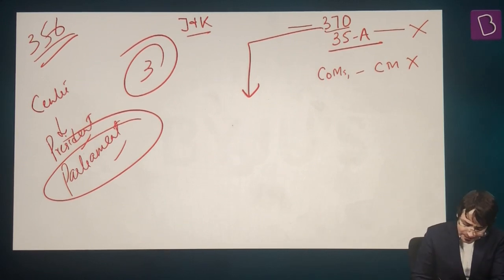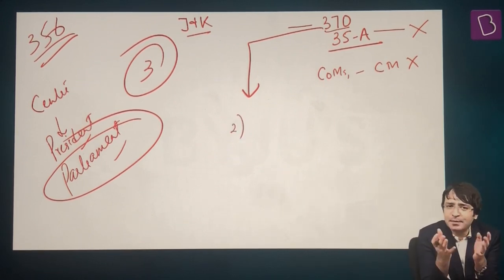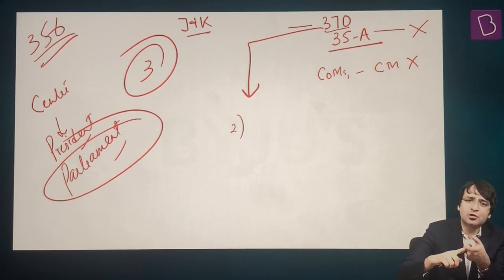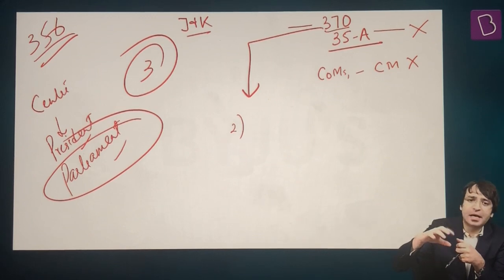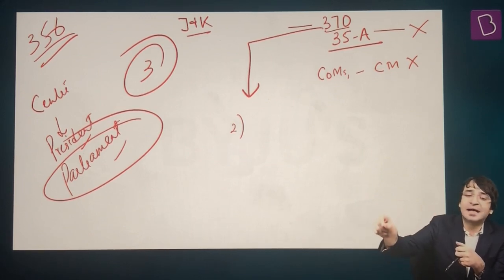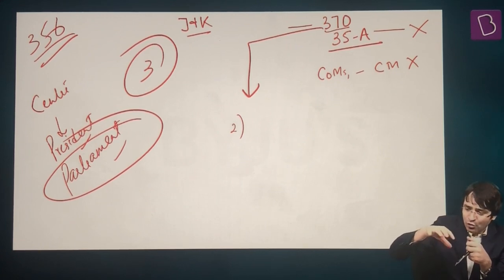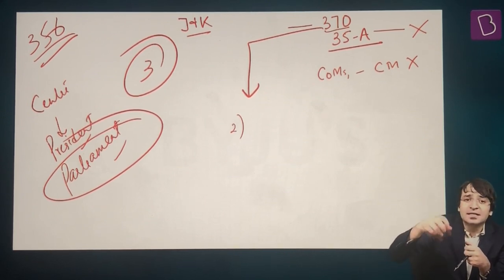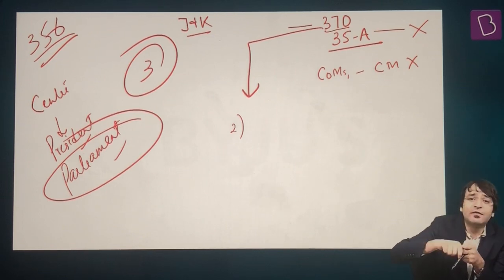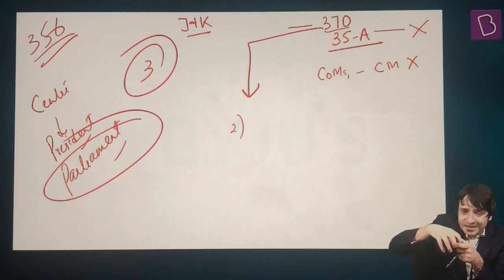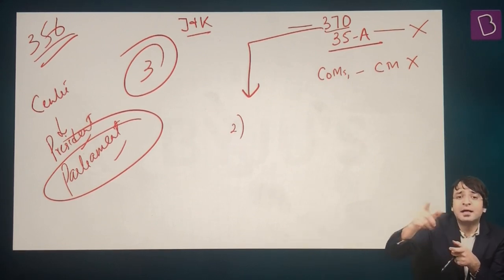That's number one. Number two, some people argued about president's rule. Under president's rule, yes, parliament becomes the legislative assembly of that state. If a state, Jammu and Kashmir, is placed under president's rule, who becomes the legislature of the state? Parliament. So all the laws that are to be made for the state will be made by parliament. That means the law will be made for the state which is under president's rule. By whom? By the parliament.